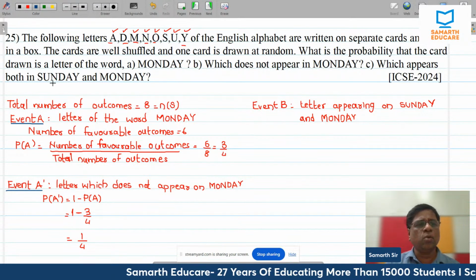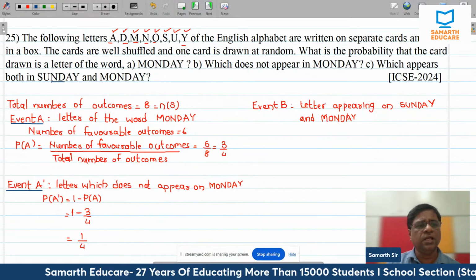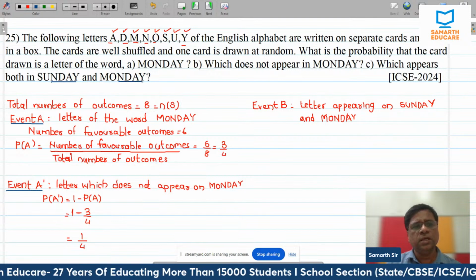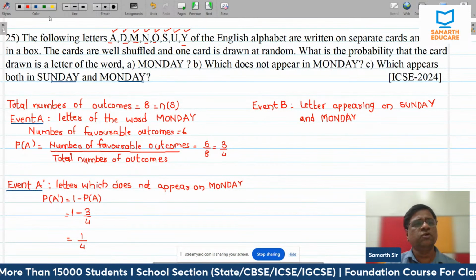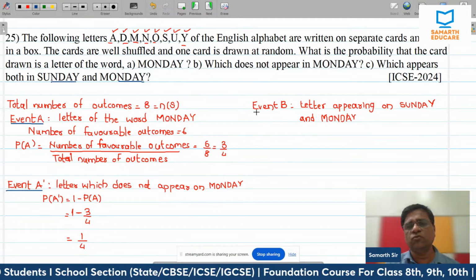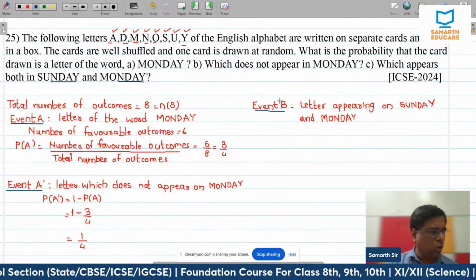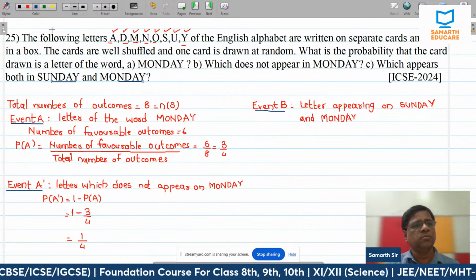So we are talking about a common letter. So common letters are N, D, A, Y. So how many letters are there in favor? There are only 4 letters, which are on Sunday as well as Monday.